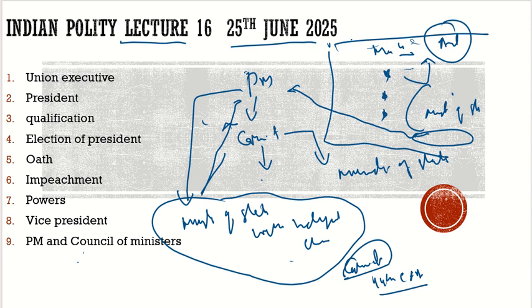And it was amended that the president shall act on the emergency only if there is a written advice of the cabinet for emergency.